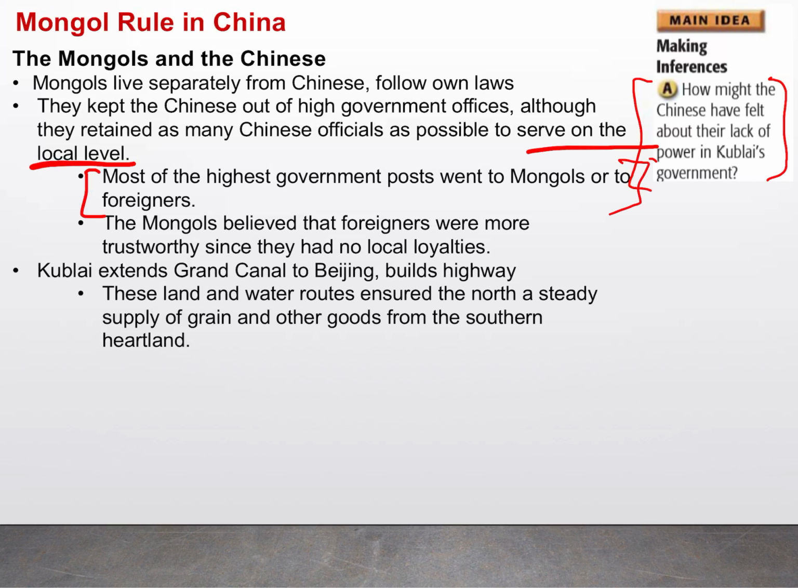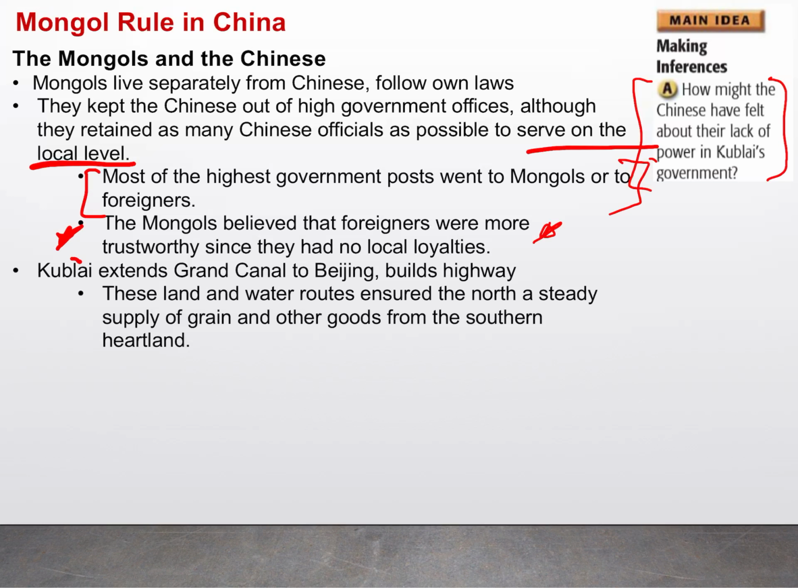All right, and the Mongols did this as kind of a spit in the face to the Chinese individuals, as in they felt that these foreigners were more trustworthy than those that were locally governing. So there's clearly an animosity between the two.